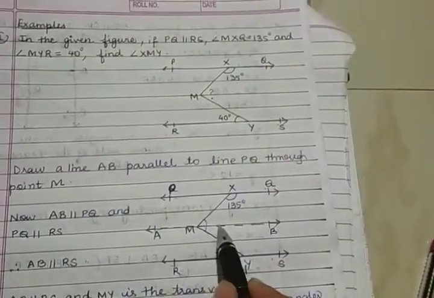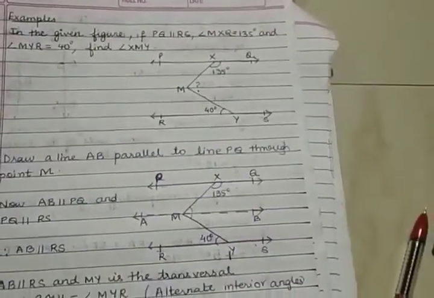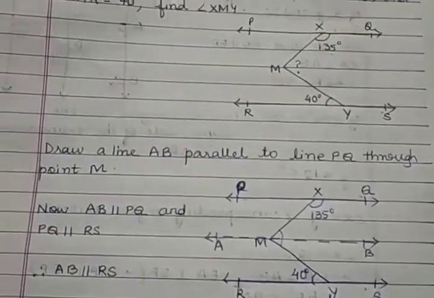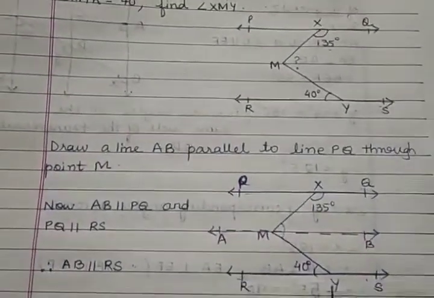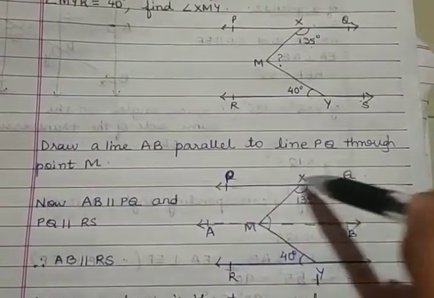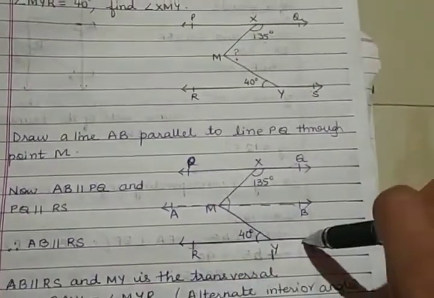So we have just seen the theorem that lines which are parallel to the same line are parallel to each other, right? So AB is parallel to PQ, and PQ is parallel to RS, right? So AB also has to be parallel to RS.